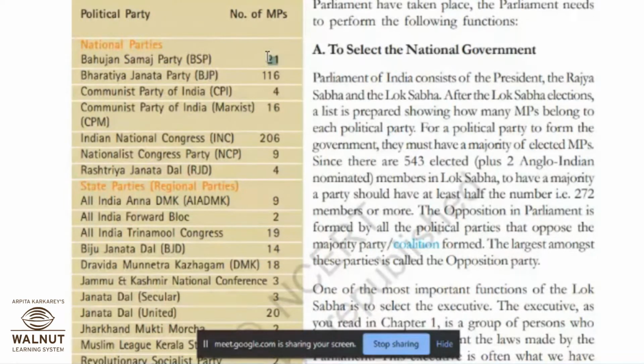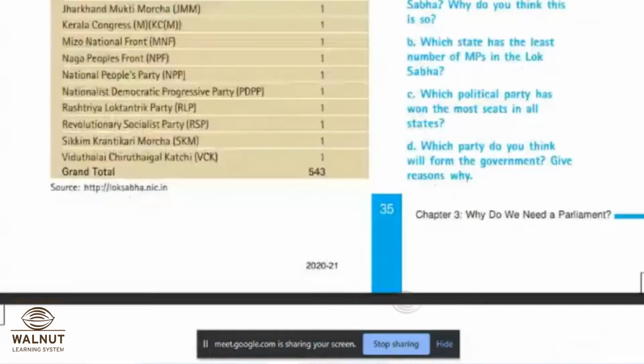So once you come to know what I'm going to talk in further discussion, why these numbers are very important, looking at the numbers, you will be able to find out which party can form a government. For that purpose, these numbers are very helpful to us. So we will see how these numbers are helpful.